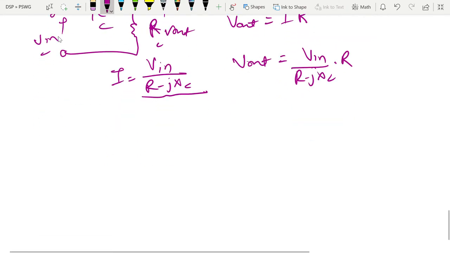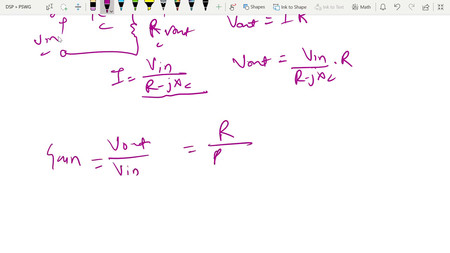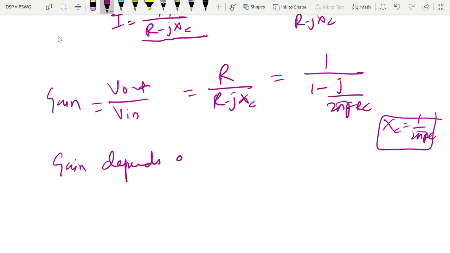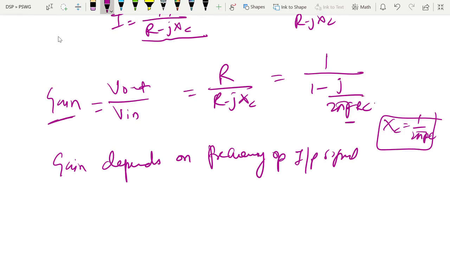Okay, so V out by V in, what is it? It is gain. So we have R by R minus JXC, and more precisely, it will look like R by R minus J by 2 pi FC, where XC is 1 by 2 pi FC. So gain depends on the frequency of the input signal. R and C are constant, 2 pi is also constant.